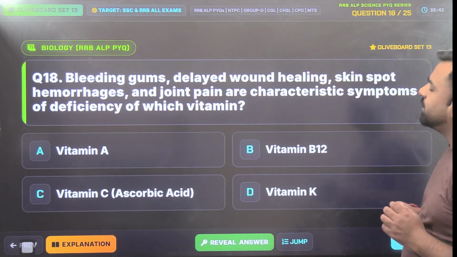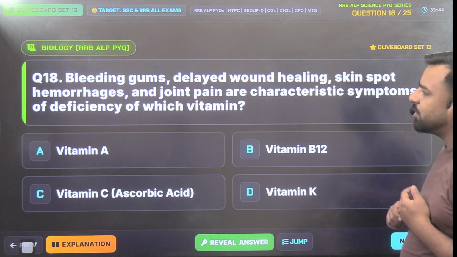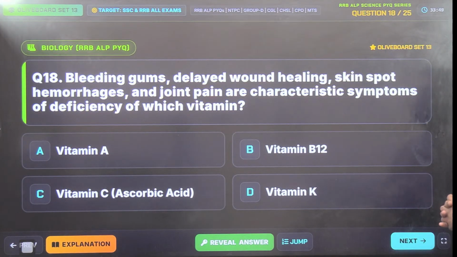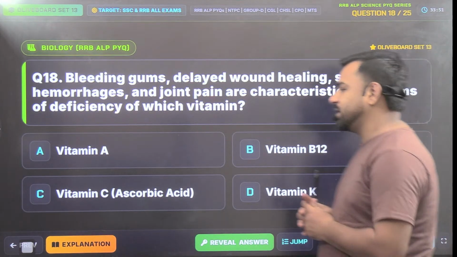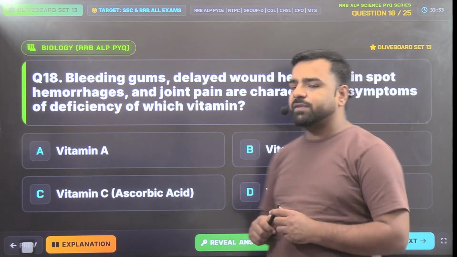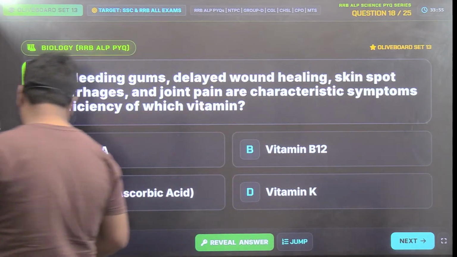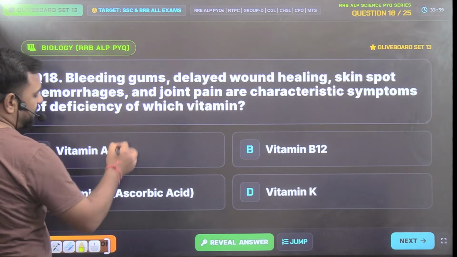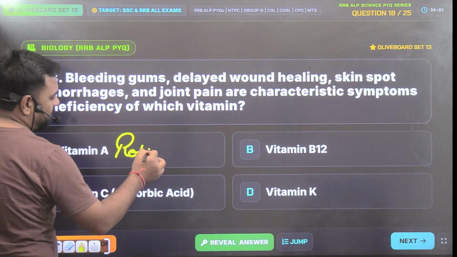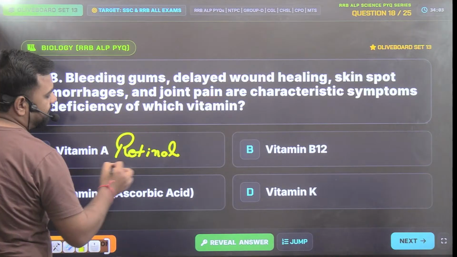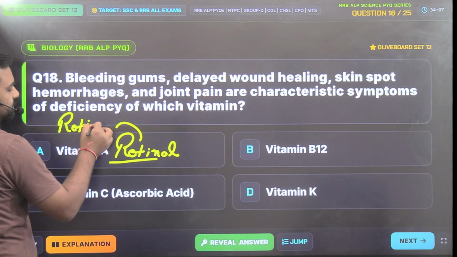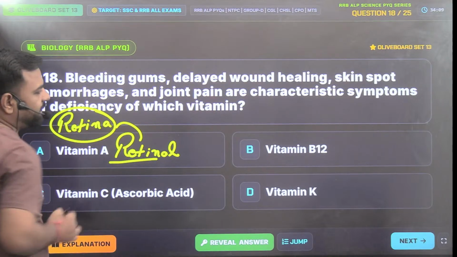bleeding gums, delayed wound healing, skin spot hemorrhages, and joint pain are characteristic symptoms of deficiency of which vitamin? So vitamin A is linked with, I'll just write the chemical names for better understanding. Please answer by that time. The chemical name of vitamin A is retinol, right? Just link it with retin, I'm talking about retina. That's linked with the eye.